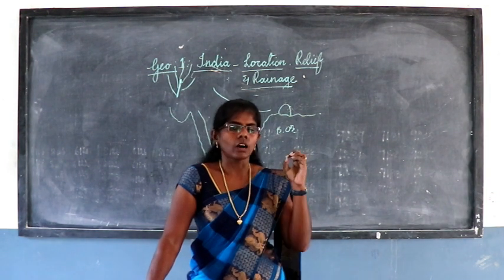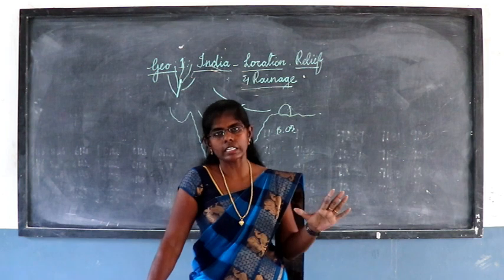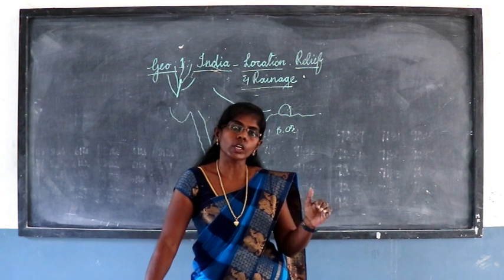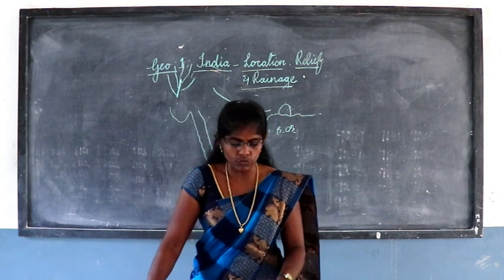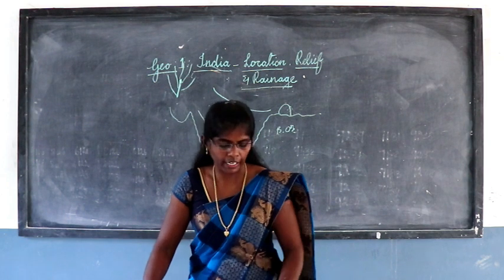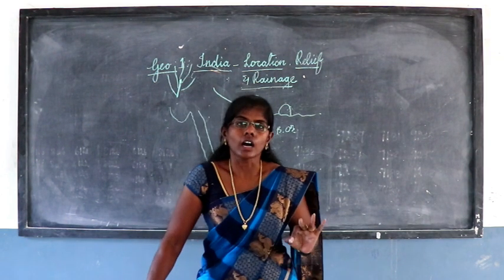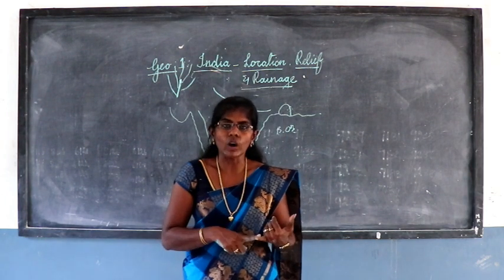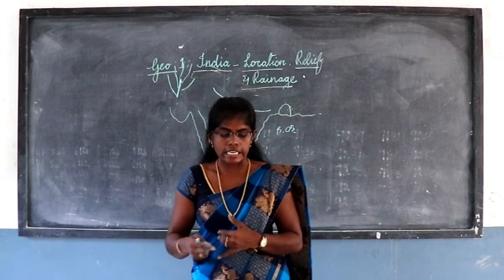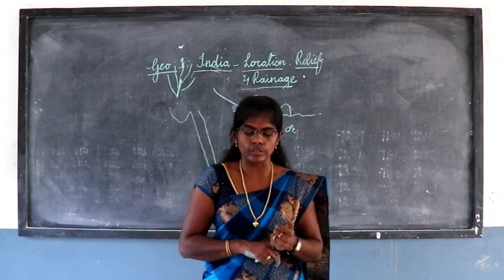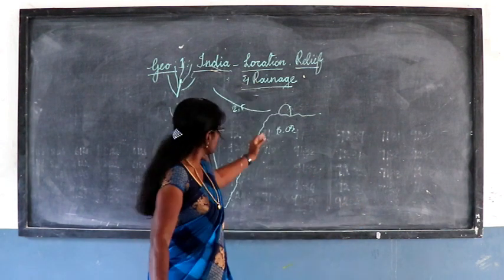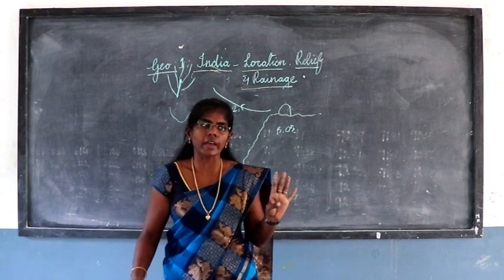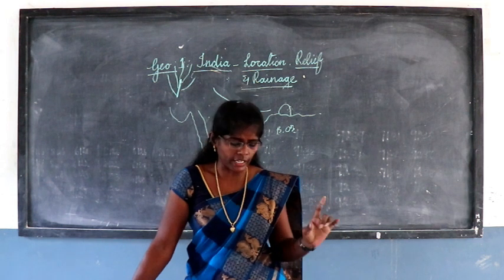Perennial means the water constantly flows because of the snow. Seasonal means we can see water only during the rainy season. These are seasonal or non-perennial, with seasonal fluctuation in the volume of water. These rivers are also divided into two: west flowing rivers and east flowing rivers. We will see the east flowing rivers first: Mahanadi, Godavari, Krishna and Kaveri. These are the main four east flowing rivers.